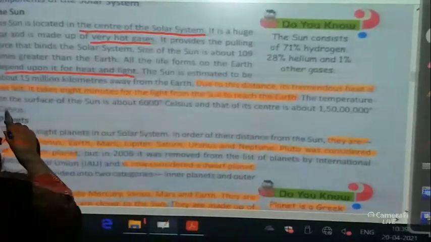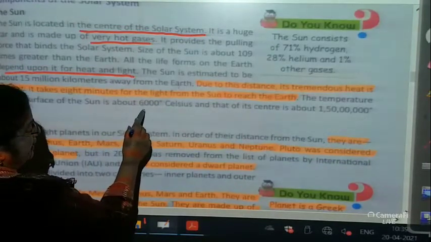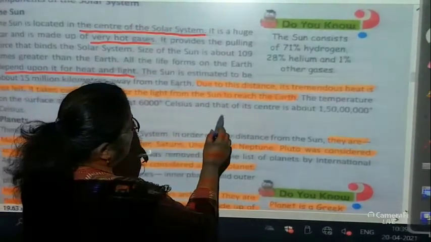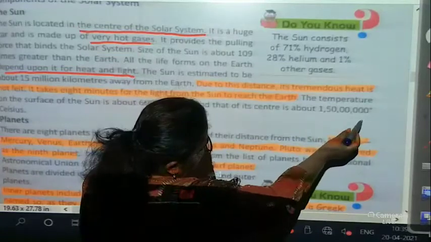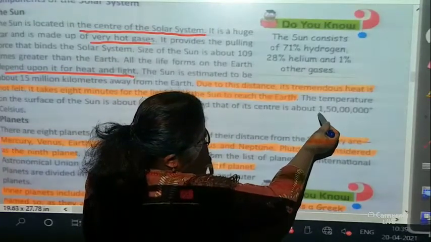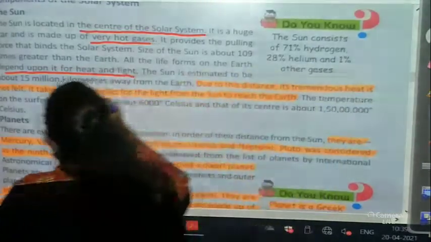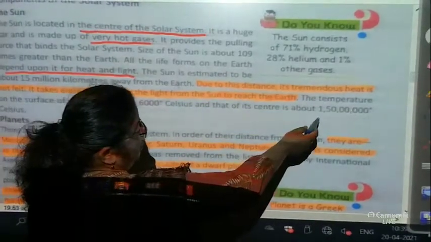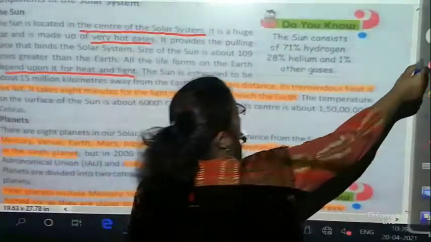The temperature on the surface of the Sun is about 6,000 degrees Celsius, and that of its center is about 15,000,000 degrees Celsius. That is 1 crore 50 lakhs degrees Celsius. It's very hot.